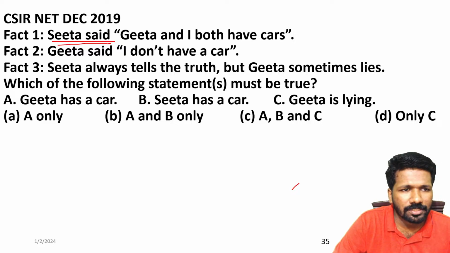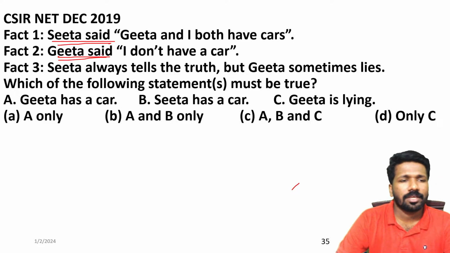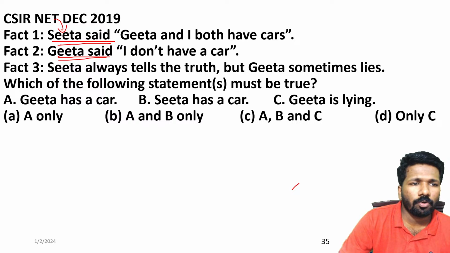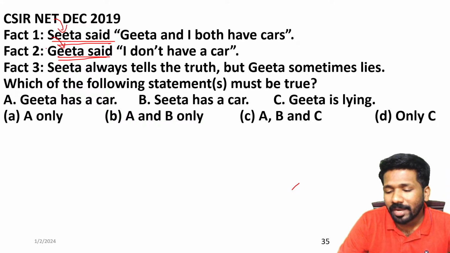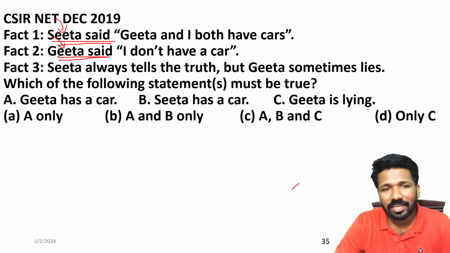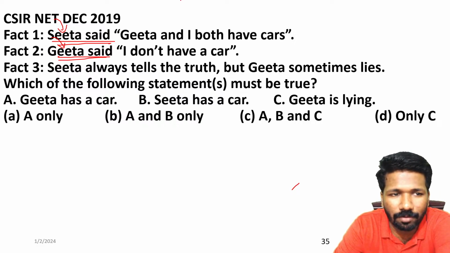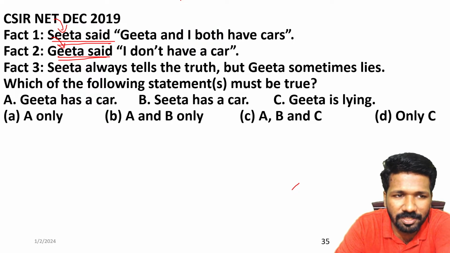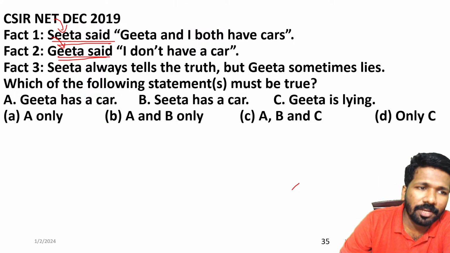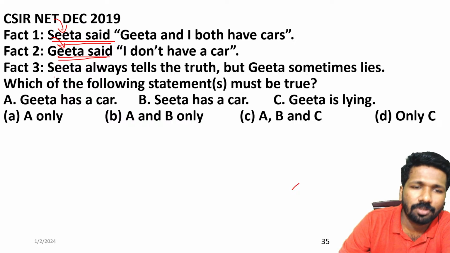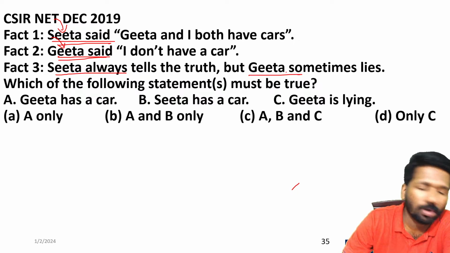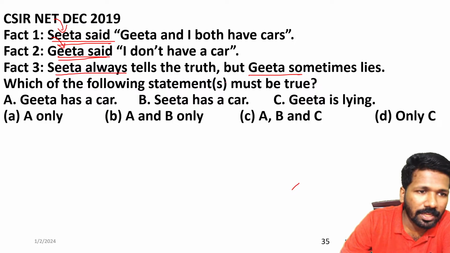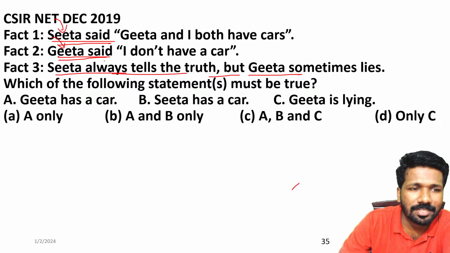Fact 1 is about a statement told by Sita. Fact 2 is about a statement told by Geeta. But we don't know about the truth pattern or lie pattern of Sita and Geeta. Whether they always lie, or whether they always speak the truth, or whether they occasionally speak the truth, we don't know. That is why depending on fact 1 and fact 2 in the beginning is not a good idea. But fact 3, look at it. It is factually telling about whether Sita tells truth or not. Clearly it is saying Sita always tells the truth. Let us start from there.